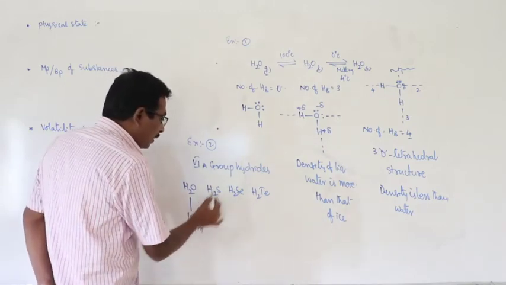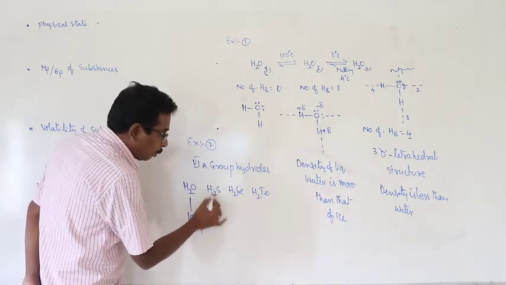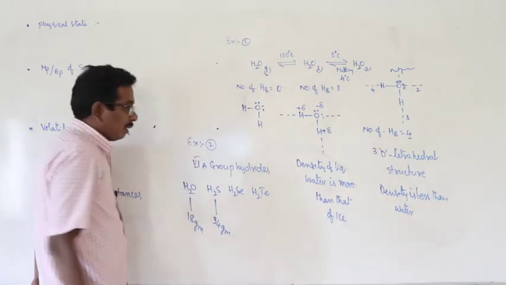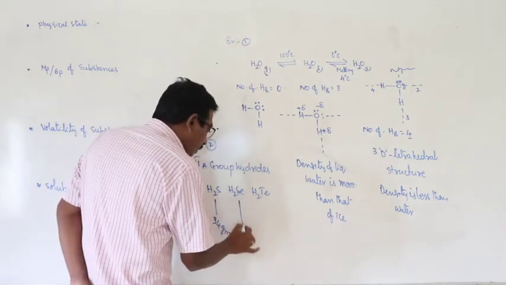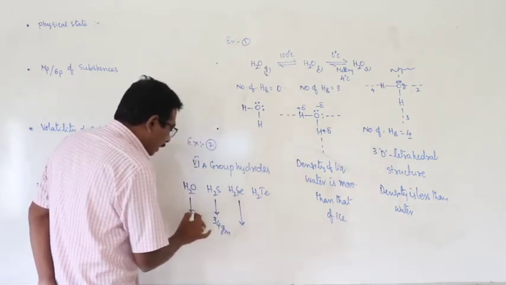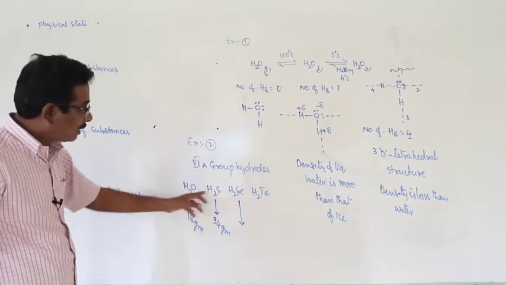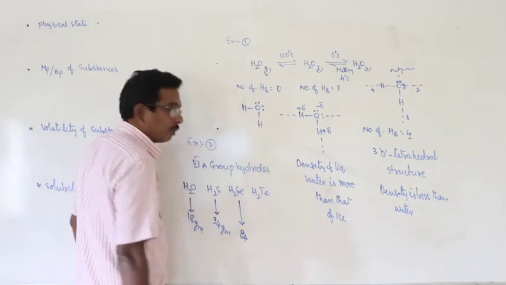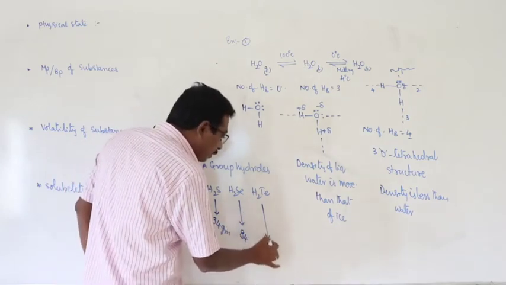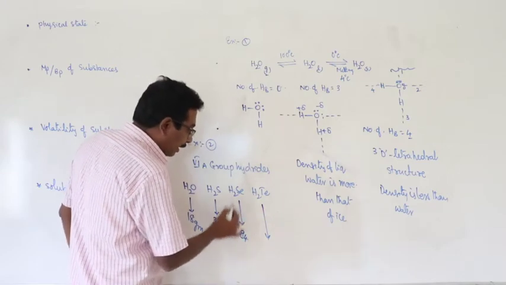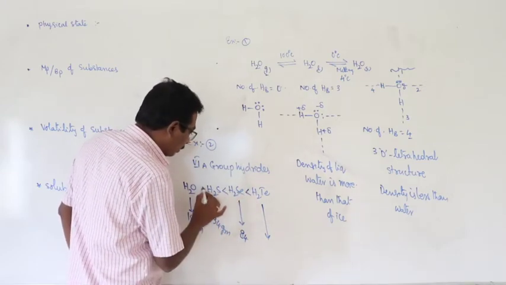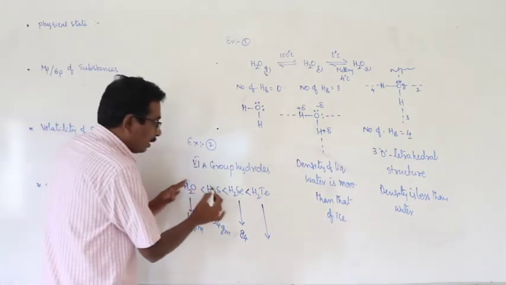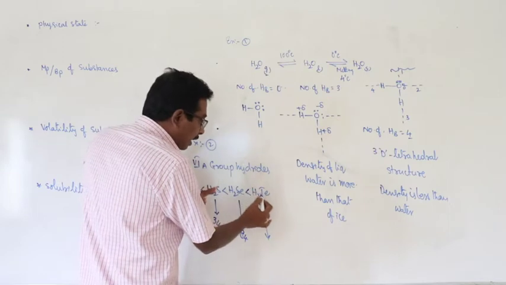Molecular weight of H2S is 32 plus 2, 34 grams. Molecular weight of hydrogen selenide is near about 84 grams. And the molecular weight of H2Te, hydrogen telluride, is greater than that of H2Se, hydrogen selenide.